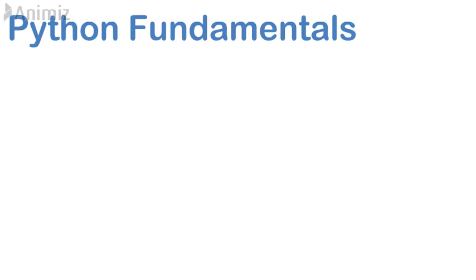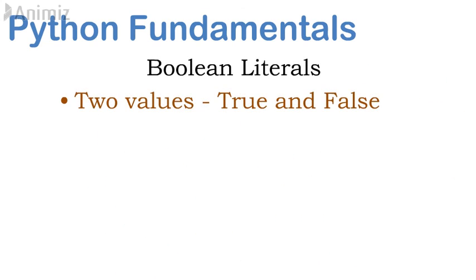Next, we shall discuss Boolean literals. Boolean literals are just to represent two Boolean values, True and False.